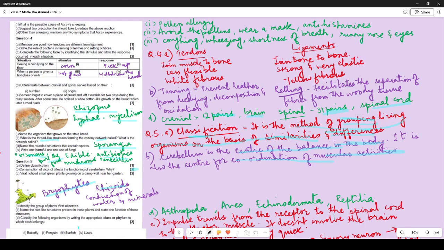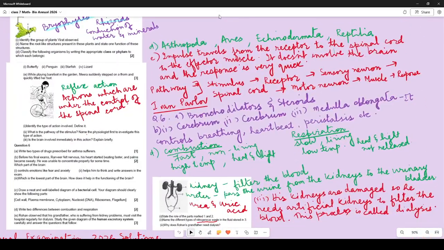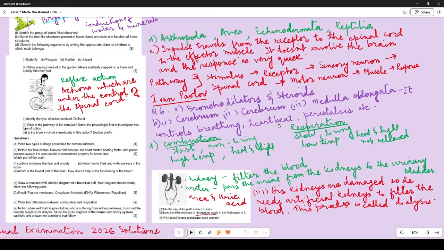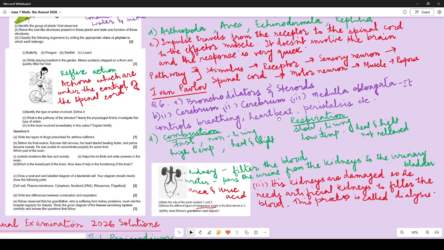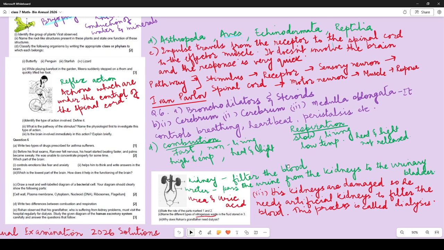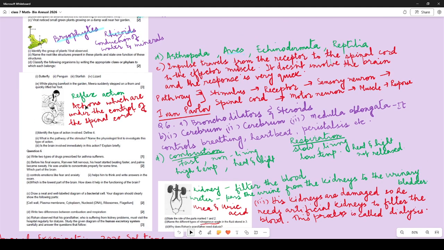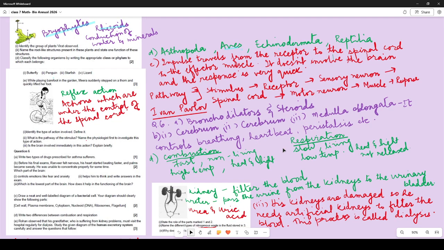Classify the following organisms by writing the appropriate class or phylum to which each belongs. So when we are looking at it this way, butterfly, it belongs to Arthropoda. Penguin, it belongs to aves. Many of you have written penguin belongs to mammals? No. Penguin belongs to aves. They are birds. Starfish, Echinodermata, lizard, reptilia. Right? So just a minute. The lizards, they belong to reptiles.